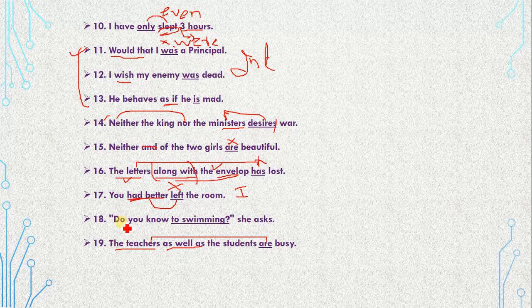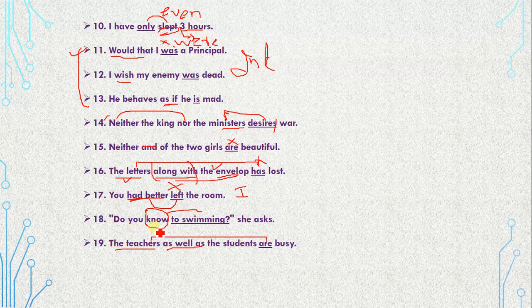Got it? Next: "Do you know to swimming?" Whenever the verb "know" is in your sentence with some skill, for example swimming, cooking, driving or any other, then such an expression would be completely wrong.